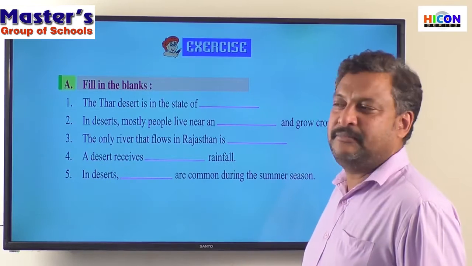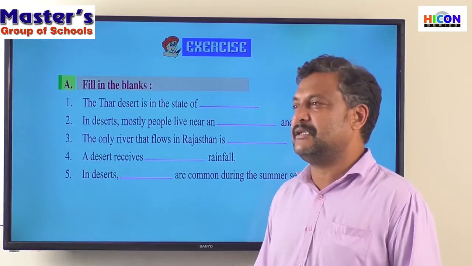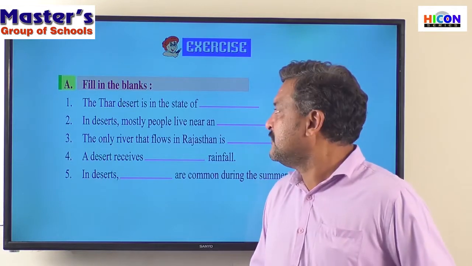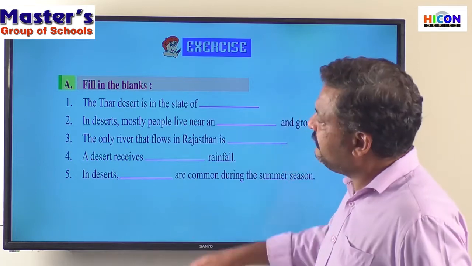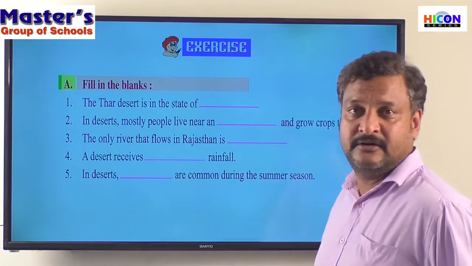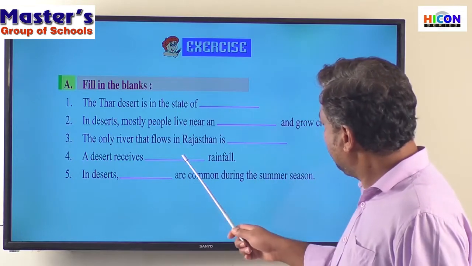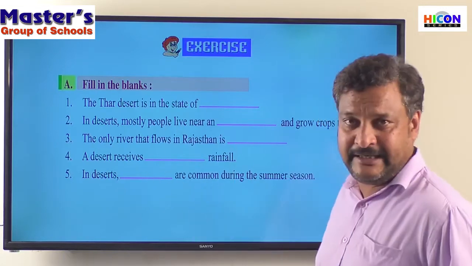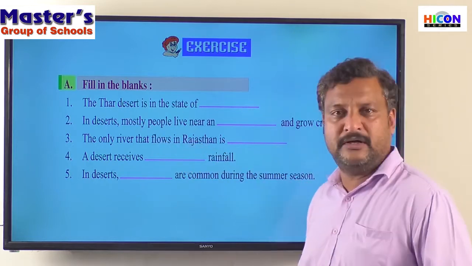So we have already completed the lesson regarding the Great Indian Desert, and it is now time for us to do the activity part of this particular lesson. Okay. So the activity starts with a fill in the blanks question. Five sentences are given there, and every sentence has a blank also. There are five sentences with a blank each, and we need to read these sentences one by one.